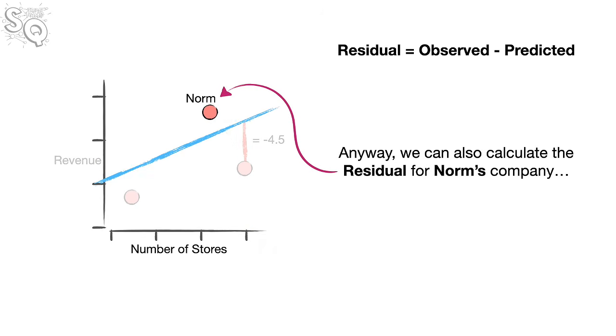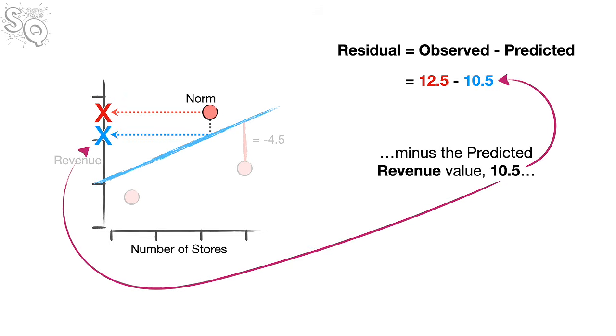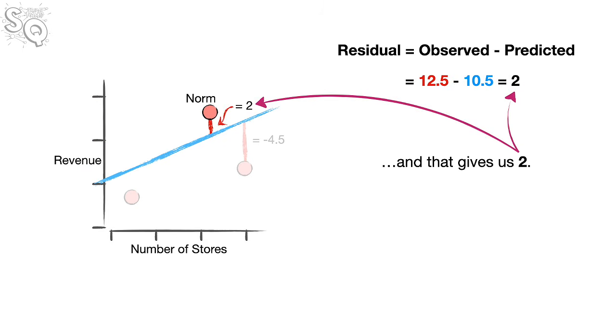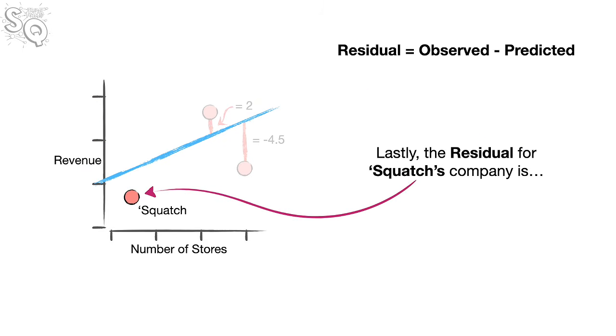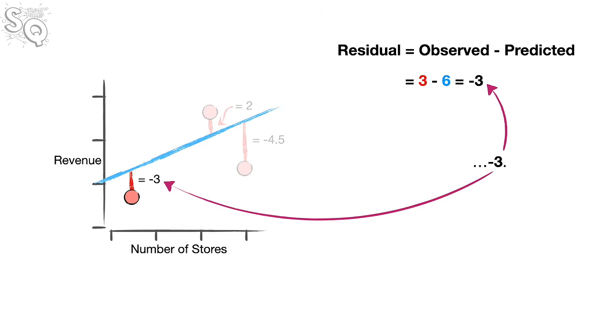Anyway, we can also calculate the residual for Norm's company as the observed revenue value, 12.5, minus the predicted revenue value, 10.5. And that gives us 2. Lastly, the residual for Squatch's company is beep, boop, negative 3.